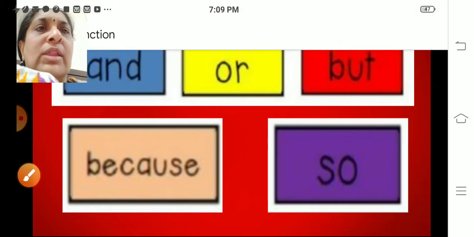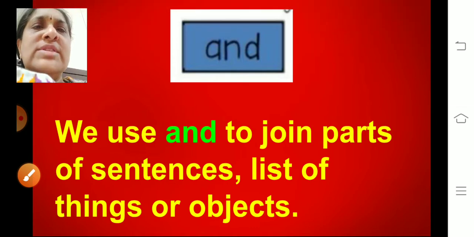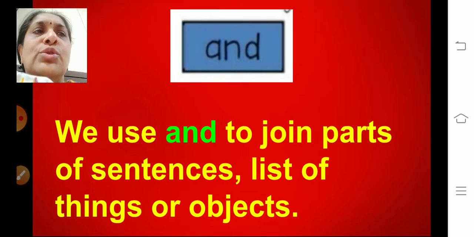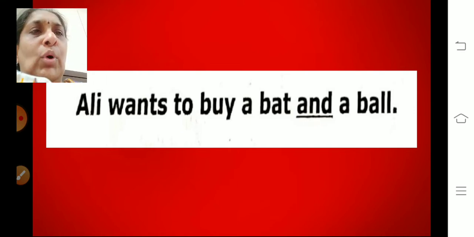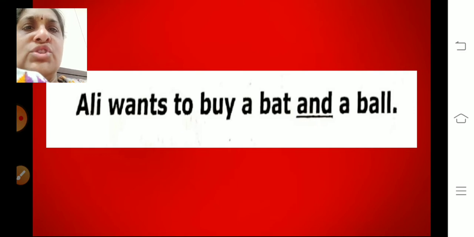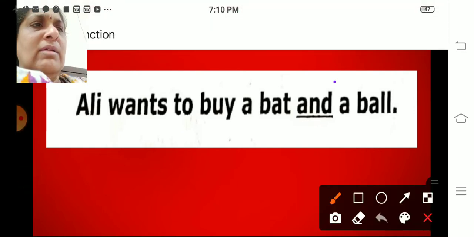Now, when do we use and? We use and to join parts of sentences, list of things or objects. Like Ali wants to buy a bat and a ball.